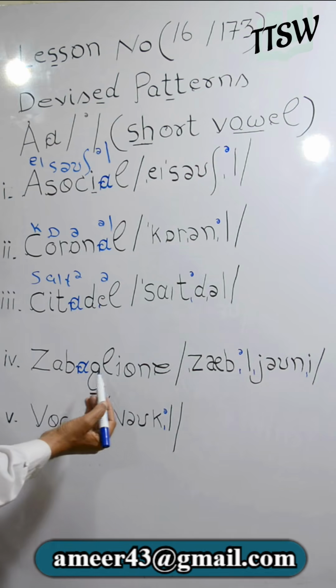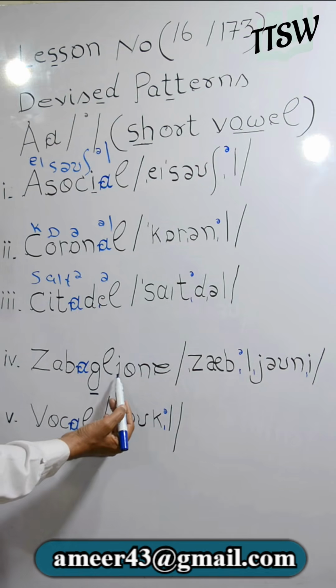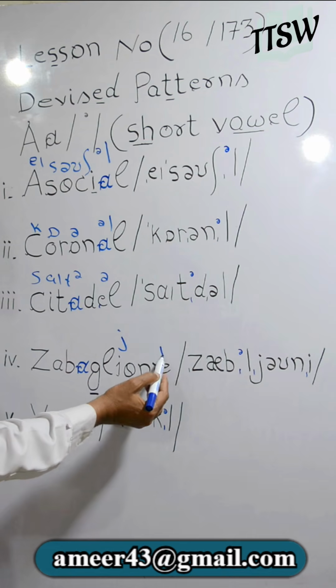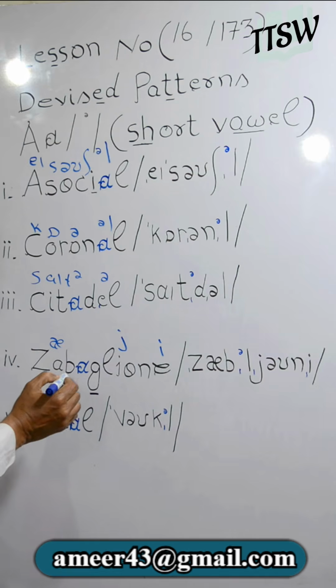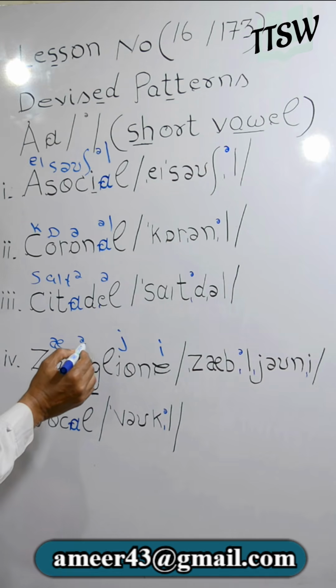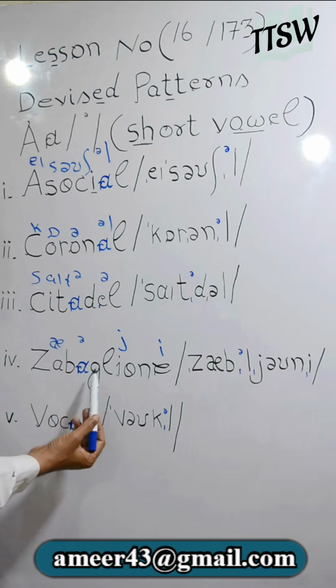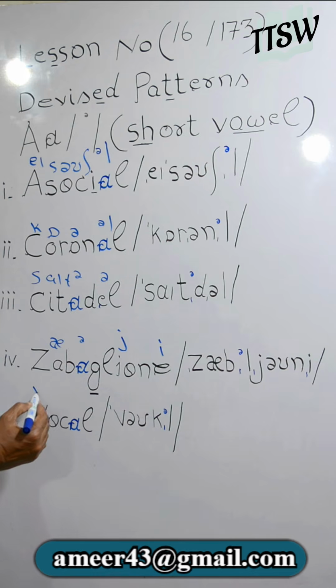Zabelyoni. This G is singular underline. This means silent symbolic. This I is not I. This is Y sound. Y. This E is not E. This is I sound. This A is A. Shorter vowel sound of A. This is superscripted schwa one. Zabelyoni. Secondary stress. Primary stress. Secondary stress. Vocal.